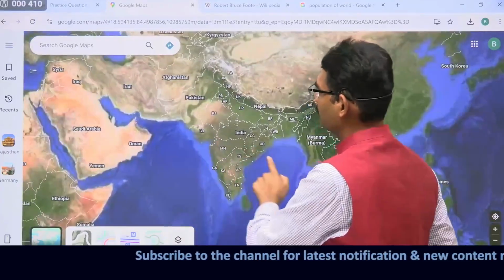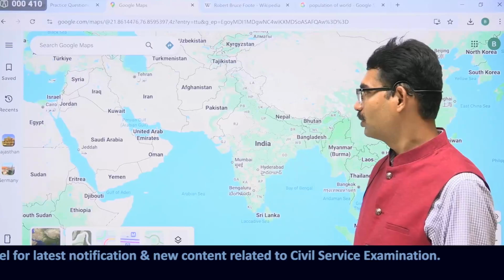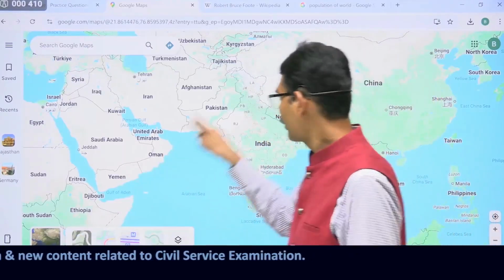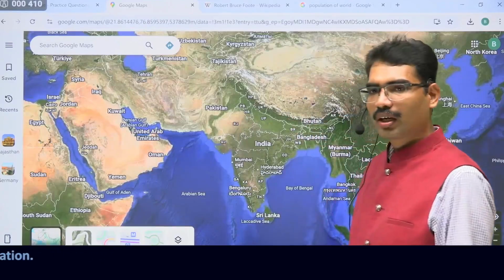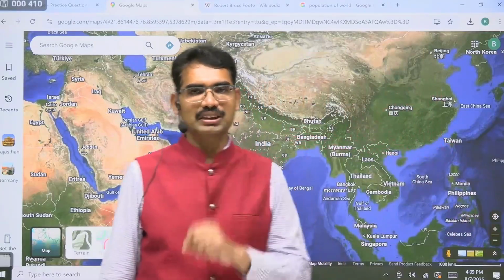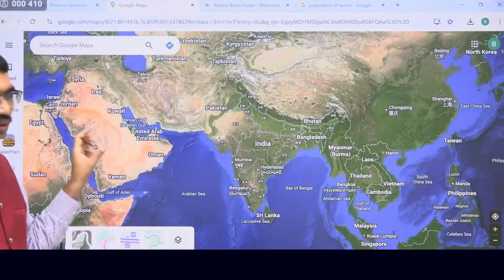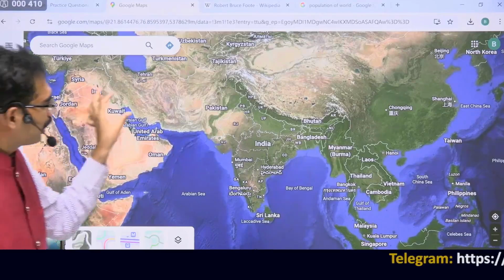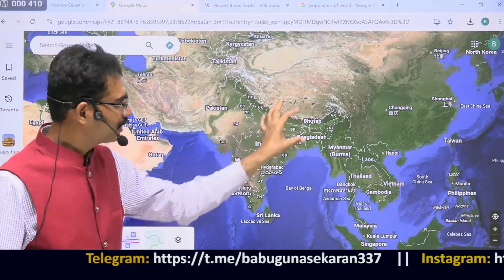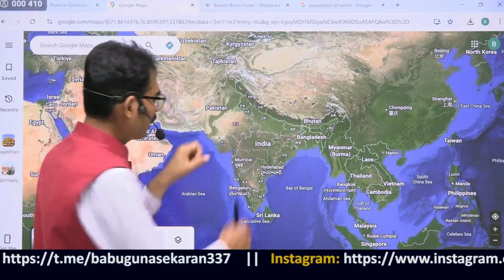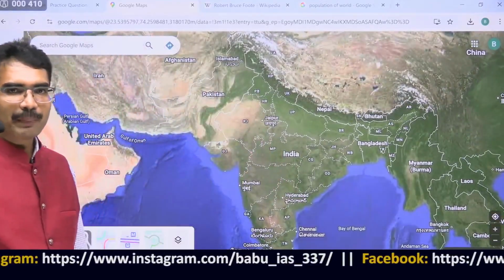This is the physical map. If you observe the political map as well as the physical map, what kind of difference are you seeing? This is political. This is physical. Are you identifying some color changes in the land? If you identify here Saudi Arabia, you see some brown color, and in different places some places are very green, some places are brown. Come to the Indian subcontinent. Here also you will find brown and green patches.